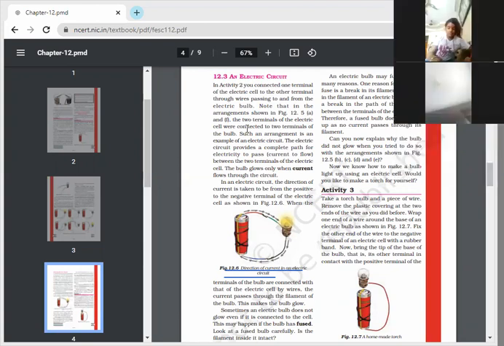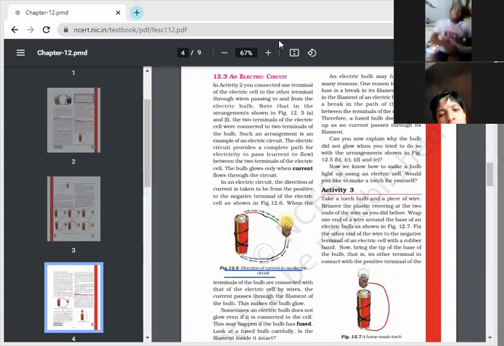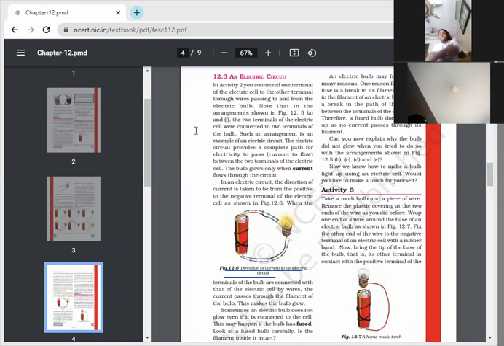Yes, ma'am. Continue. In an electric circuit, the direction of a current is taken to be from the positive to the negative terminal of the electric cell as shown in figure 12.6. Beta, terminals, you have to read from here, 12.3 an electric circuit. Yes ma'am. In activity 2, you connected one terminal of the electric cell to the other terminal through wires passing to and from the electric bulb.